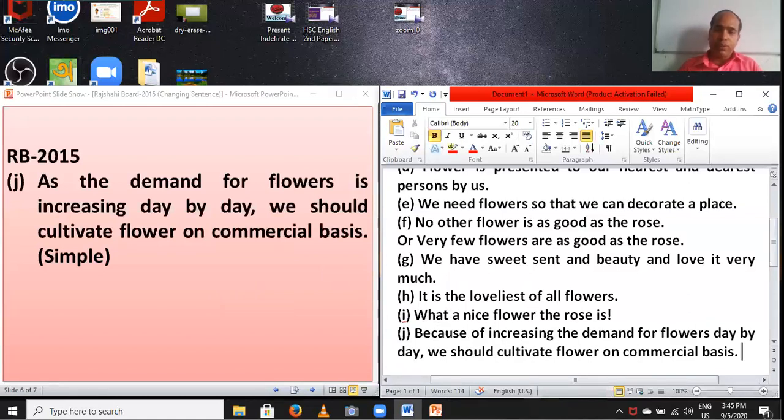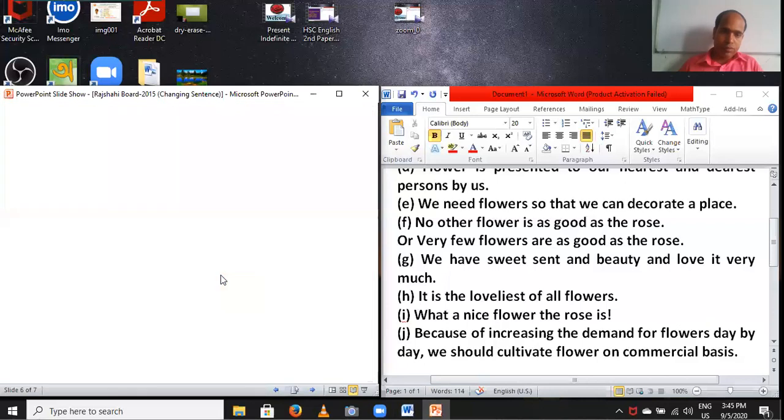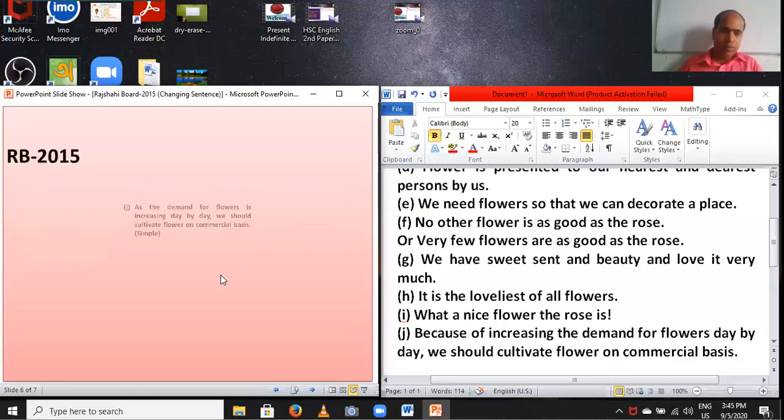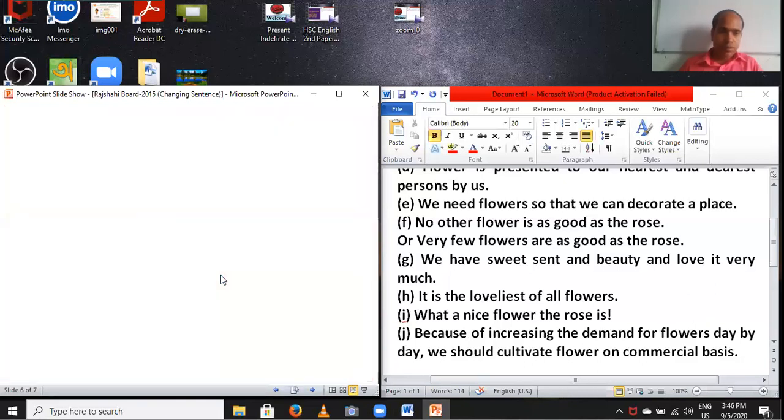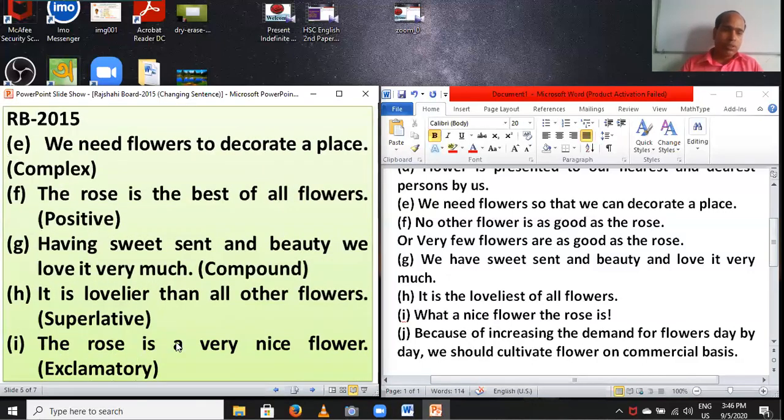If there is no article before very or great, you have to set how.